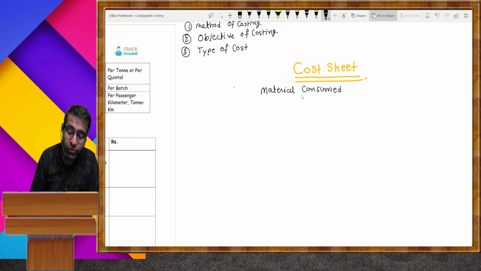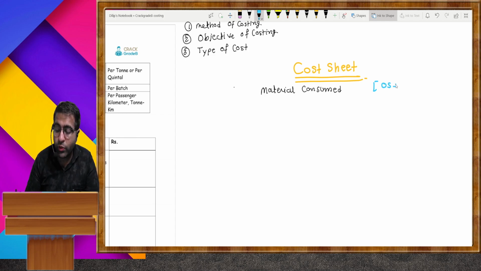Now, how is the material consumed calculated? Write it here. Opening stock of raw material. To this, you need to add purchases. Thereafter, closing stock of raw material is deducted. Then material consumed is there.